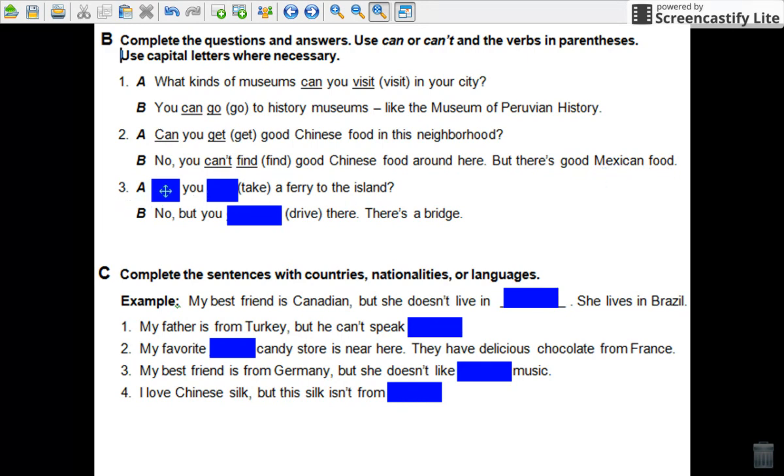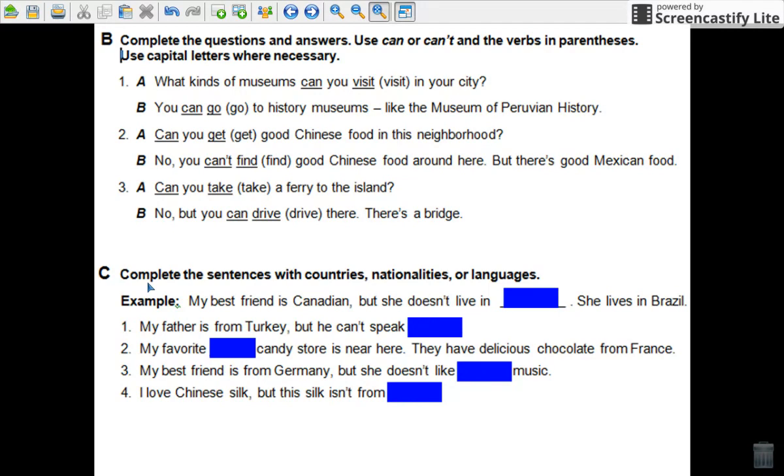Number 3, it's a question. Okay, so I start with, that's it, can. Can you and the verb, just repeat the way it is here. Can you take a ferry to the island? No, but you said no, but you affirmative. You can drive there. There is a bridge. Okay? Very good. Remember that I use can for ability, okay? And we can also use can for possibilities.